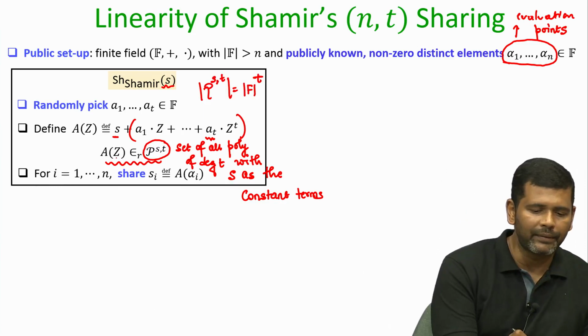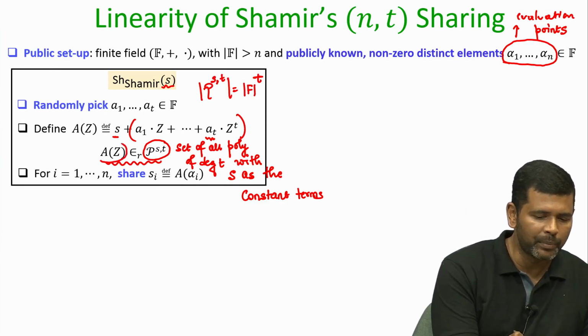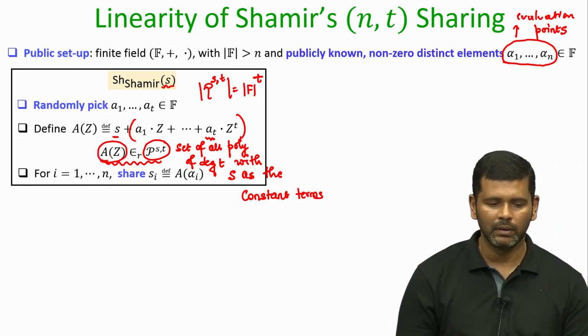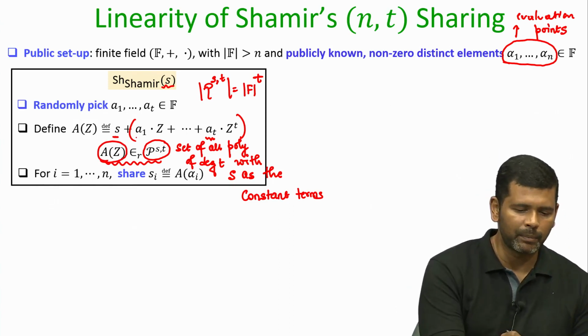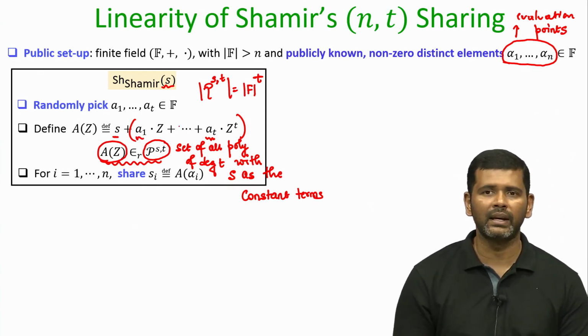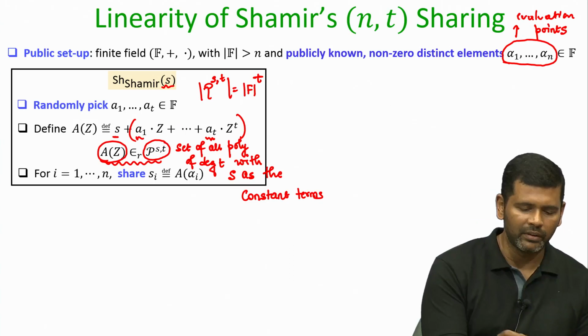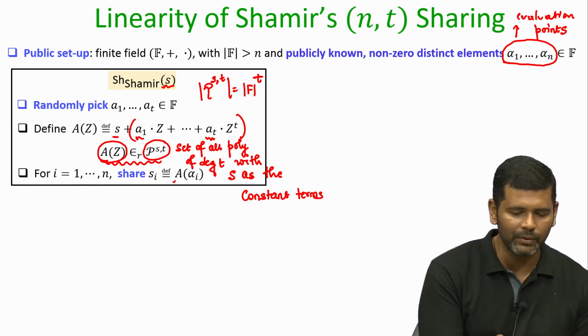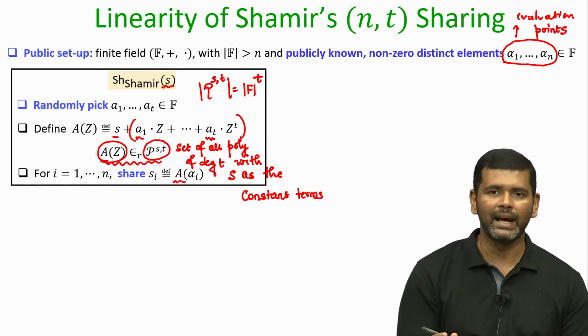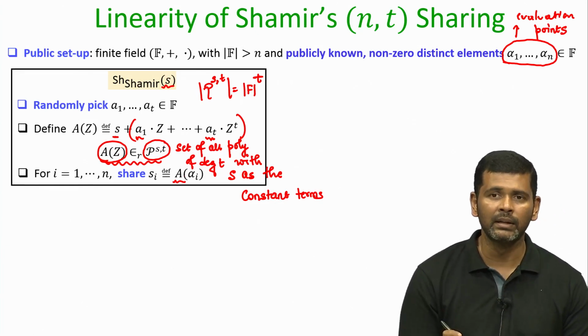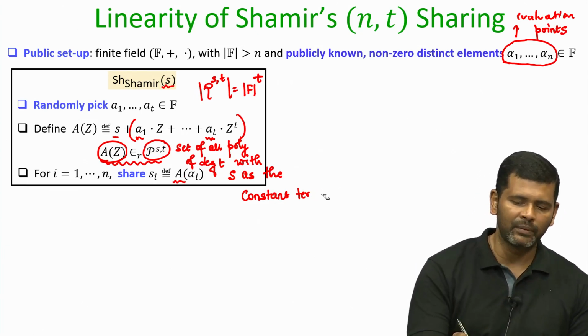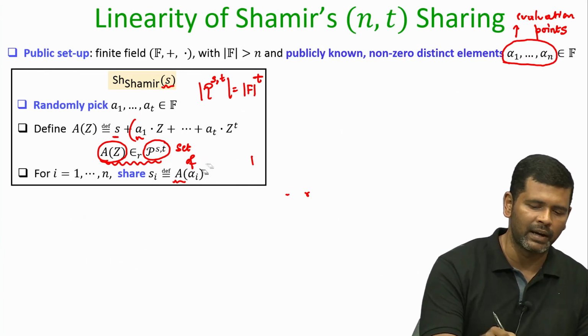To share the value s, one such polynomial is picked uniformly at random, which is equivalent to picking your coefficients a1 to at uniformly at random, and the shares are computed by evaluating this polynomial at the evaluation points alpha 1 to alpha n, and the ith share will be the evaluation of the polynomial at alpha i.